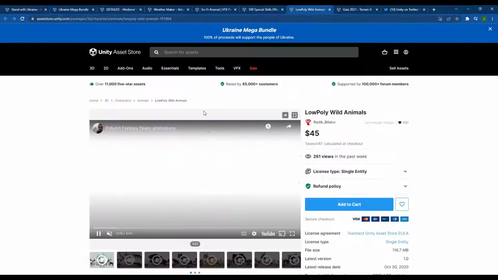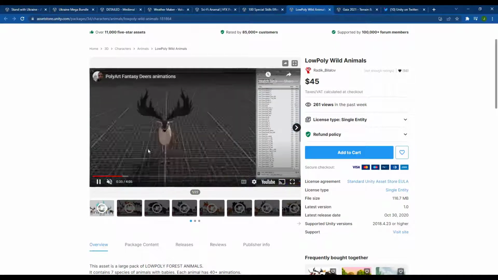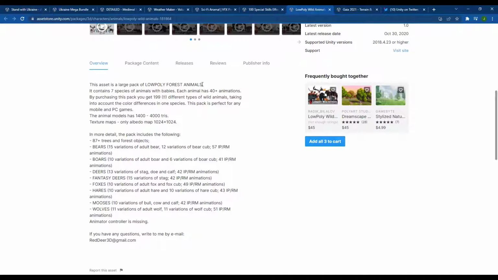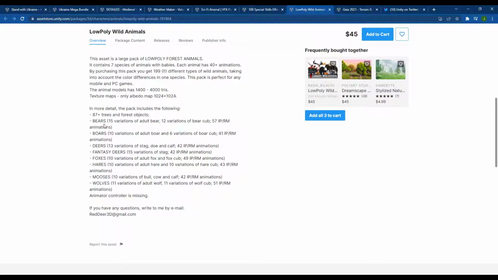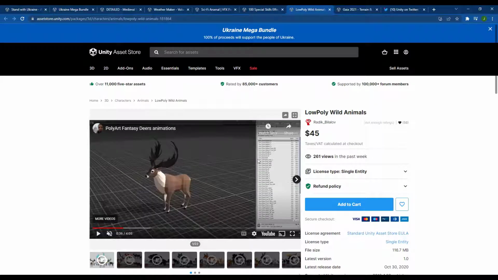The low poly wild animals. I'm always a sucker for the animal packs, so I totally enjoy those. That's a large pack of low poly forest animals. It's got 7 different species with a bunch of different animations. So overall, you're going to get a bunch of different kinds of assets, like bears and boars and deers and other things like that. So those are currently going to be included in this list if you're looking for any low poly animals that are in here.